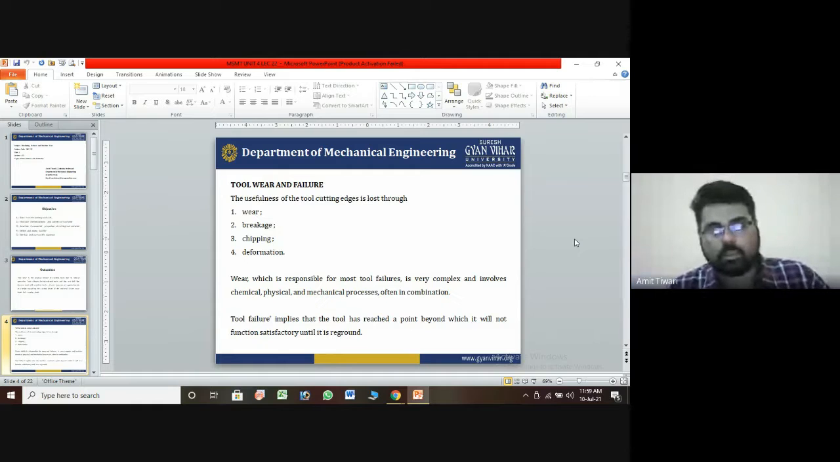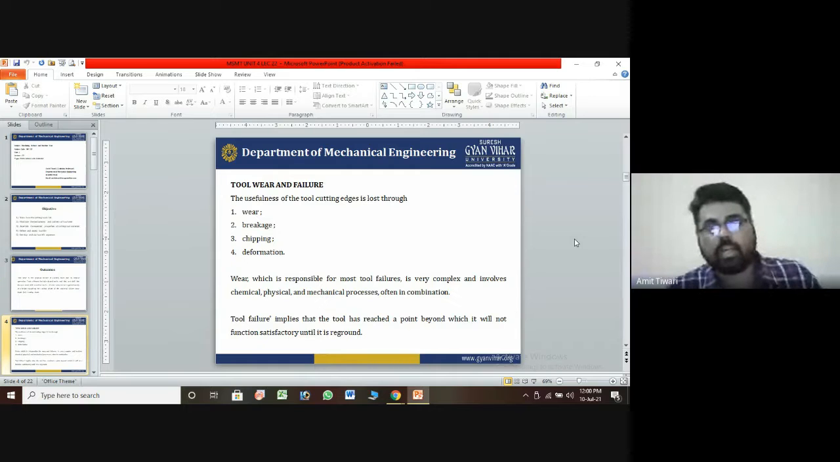After that, there will be chances the tool will fail, or the tool will wear material from the cutting edge or the surface. It will reduce the cutting edges. So this is the disadvantage, the downfall or failure of the tool, we can say that.